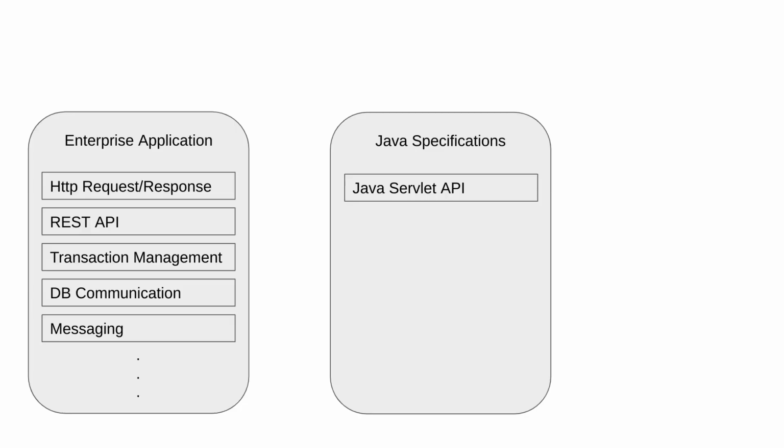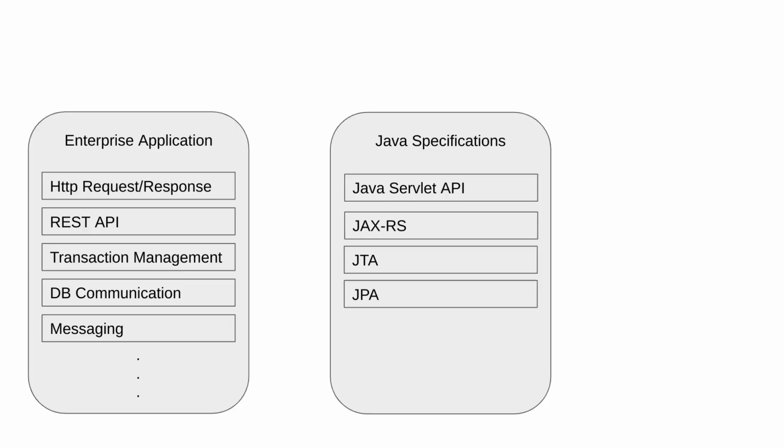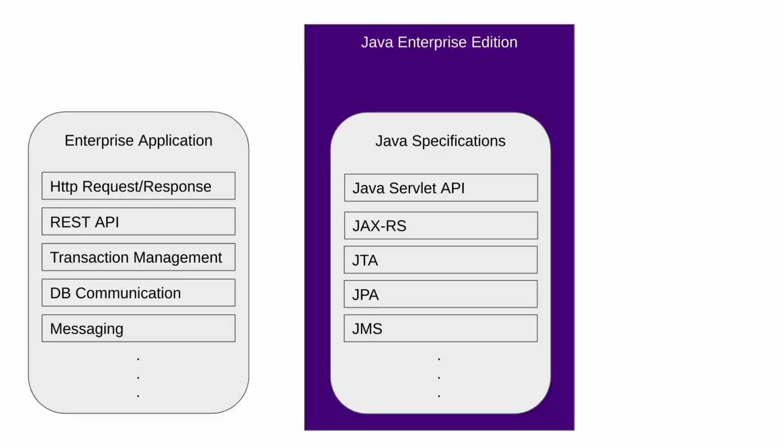For REST API, Java has JAX-RS specification. For transaction management, Java has JTA specification. For persistence, Java has JPA specification. For messaging, Java has JMS specification. These specifications are combinedly known as Java Enterprise Edition or JakartaEE.